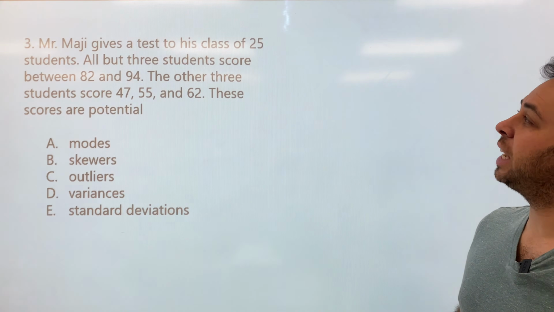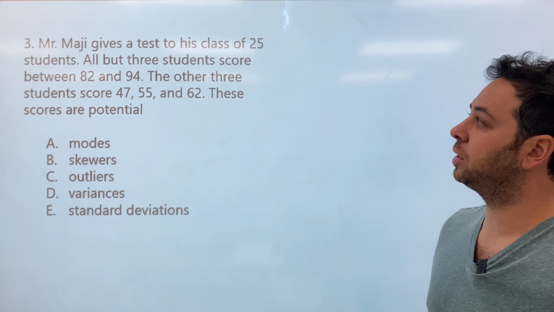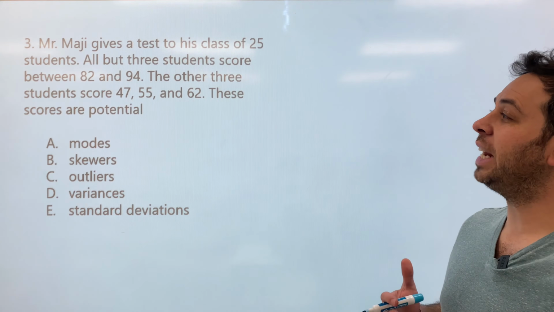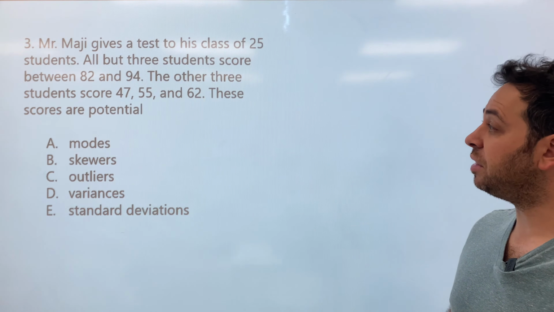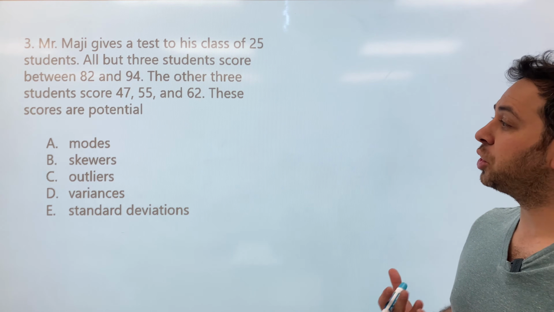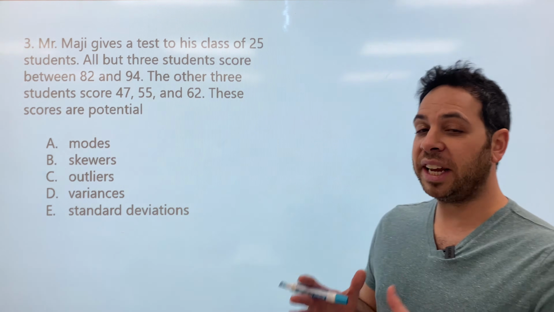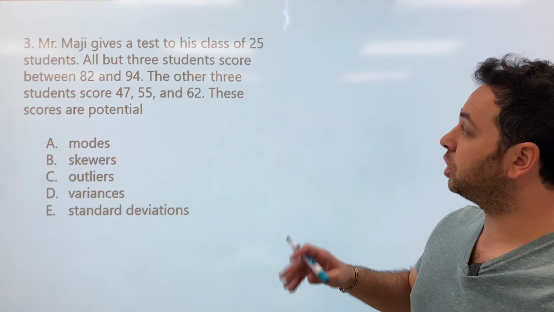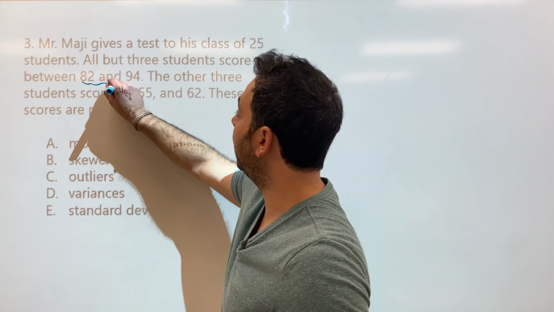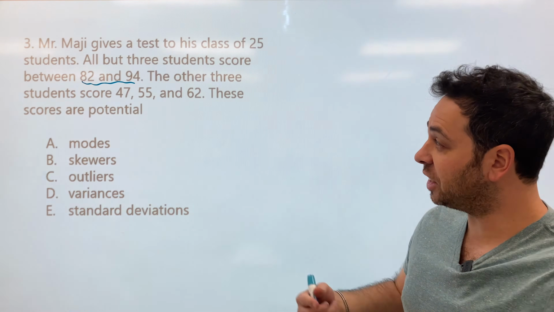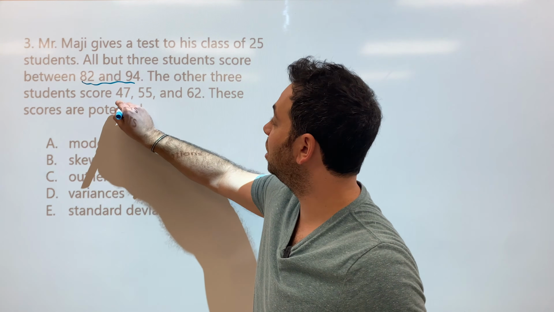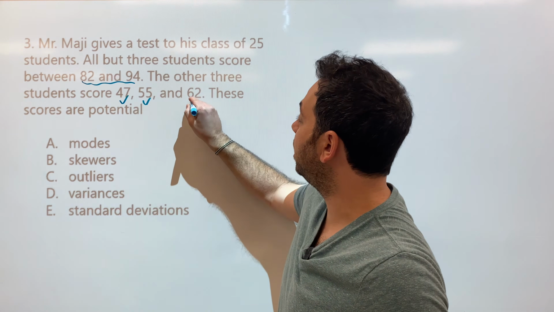Mr. Maggi gives a test to his class of 25 students. All but 3 students score between 82 and 94. The other 3 students score 47, 55, and 62. These scores are potential. Now, what stands out to me is all the students score between 82 and 94, right? Which means most of them are going to be clumped together, with a few exceptions of these, right? These are the ones that are very far away from the other students.